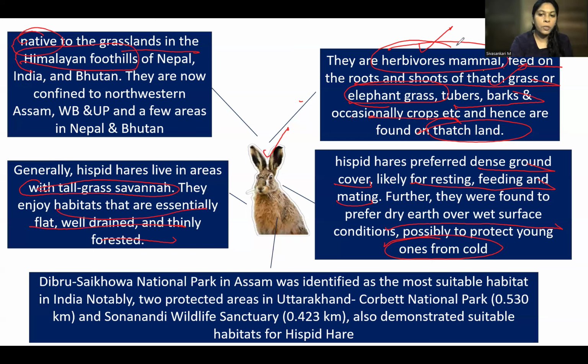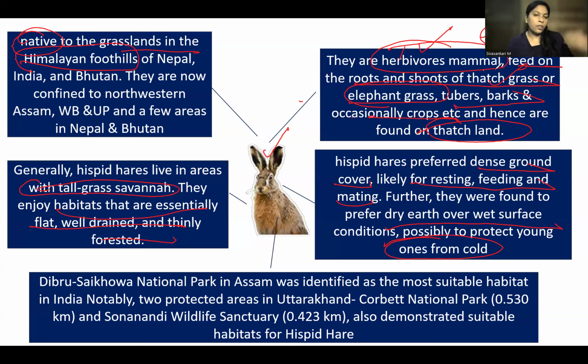After this point, the herbivorous mammal, and where they can be found: they can be found in tall savanna grasslands, especially the elephant grasses. They are herbivorous. They feed on root shoots, grasses, tubers of grasses, and barks of trees. Like this, you should know. Then that is the eating habit, what they eat. That is important. They are herbivorous mammals.